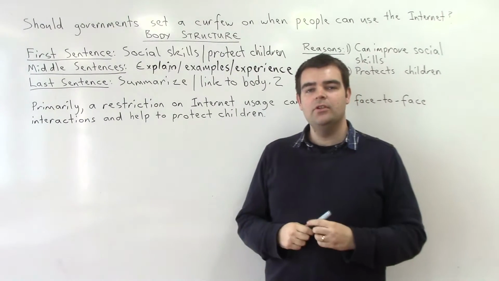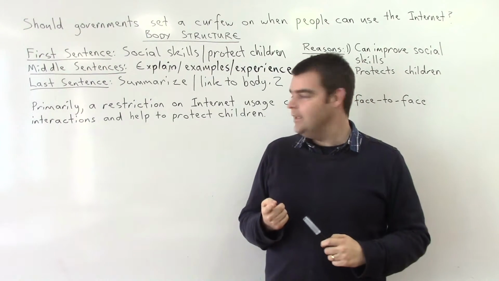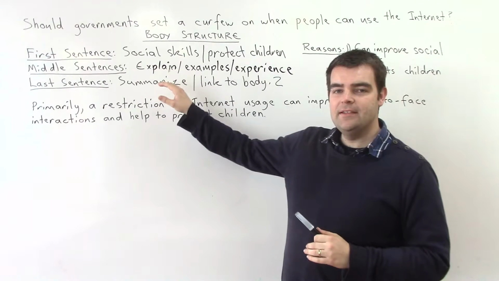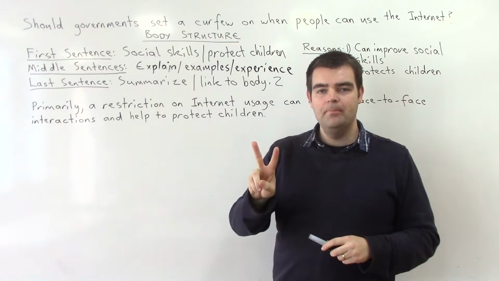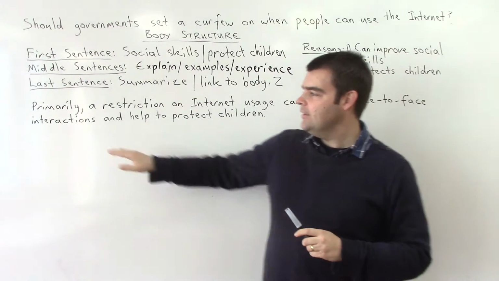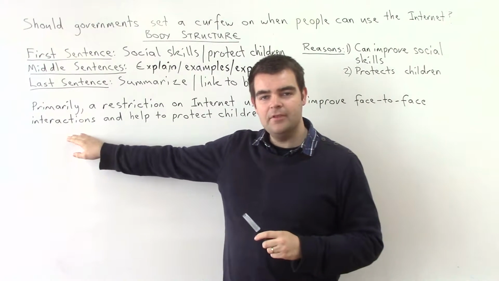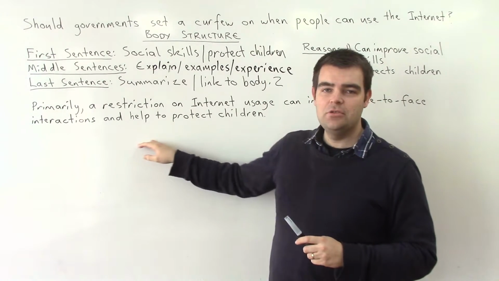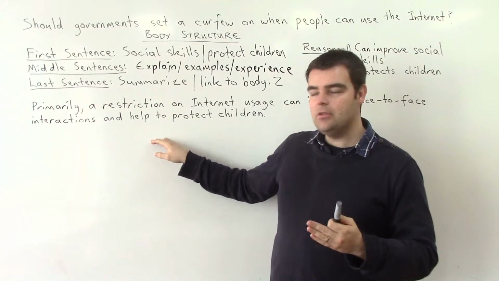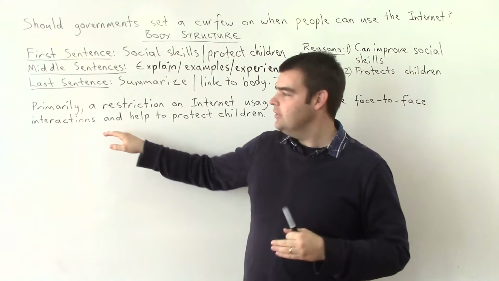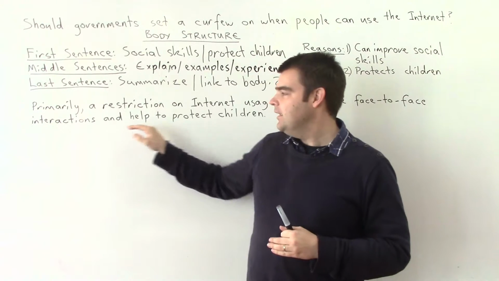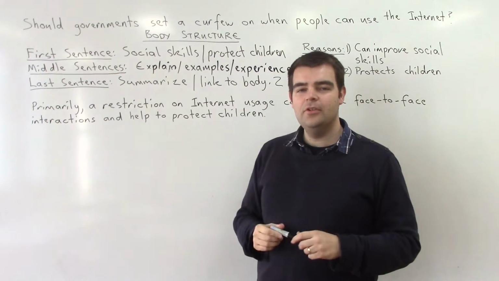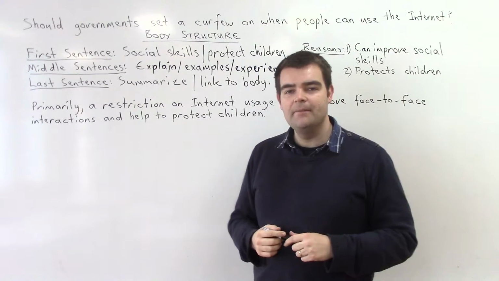So in that sentence, we've got the first two reasons: face-to-face interaction and also protecting children. Now, what I'm going to do in the middle sentences is I'm basically going to use two. And in my first one, I'm going to connect it to the interactions, and that's why I've listed this first. And then in the second part, I will be talking about protecting children. So it's always good to use that with the structure. Whatever you plan to explain first, list that first in the reasons. And then whatever you're going to do after that, we can put second. So I'll write up the first sentence here, and then we'll come back and have a look at that.